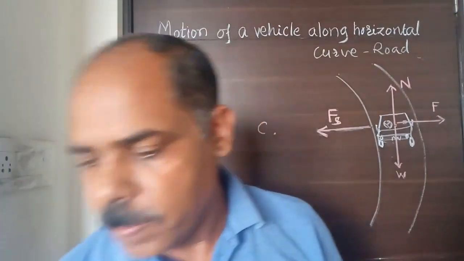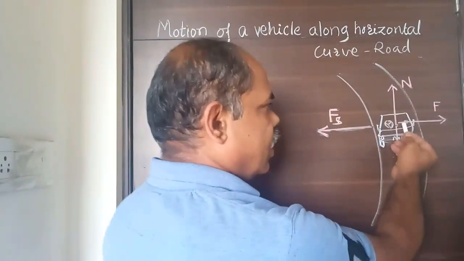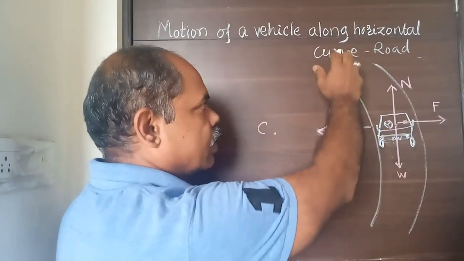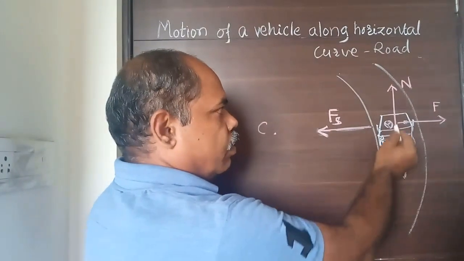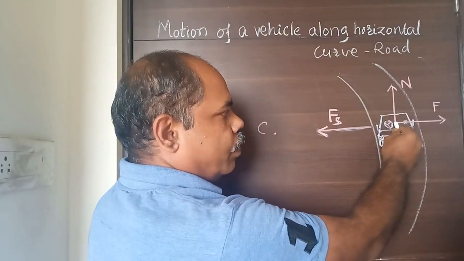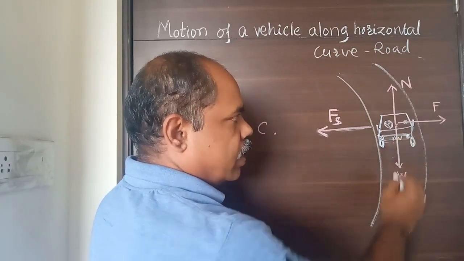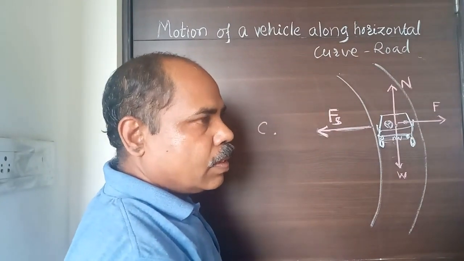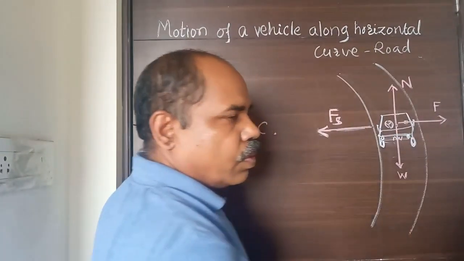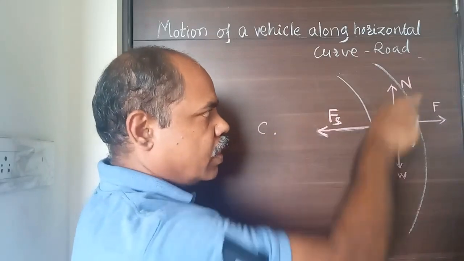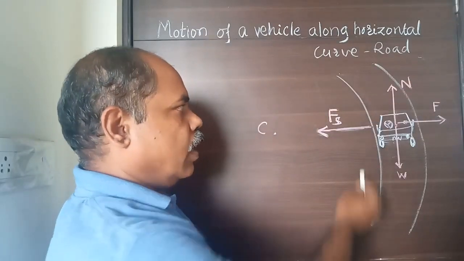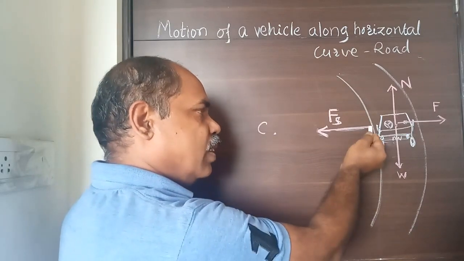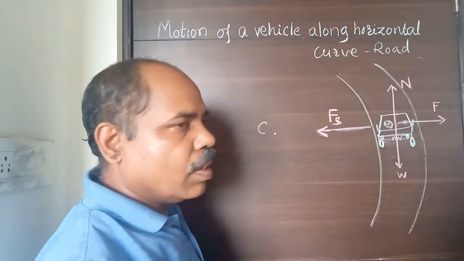First we have to see which are the forces acting on the vehicle. Now see in the diagram, you have this vehicle, it is turning around this road. Let C be the center of this circular path. Forces acting on the vehicle are: one, its weight, vertically downward; normal reaction, vertically upward; centrifugal force, which is directed in an outward direction of that curve; and force of friction between the tires and road, which is directed toward the center of the circular path.